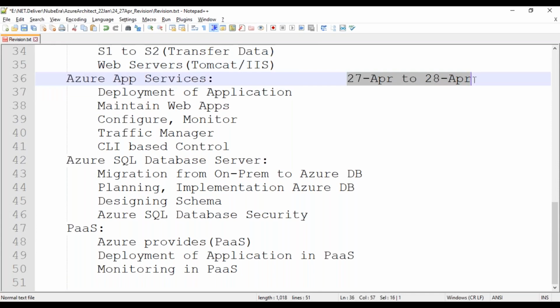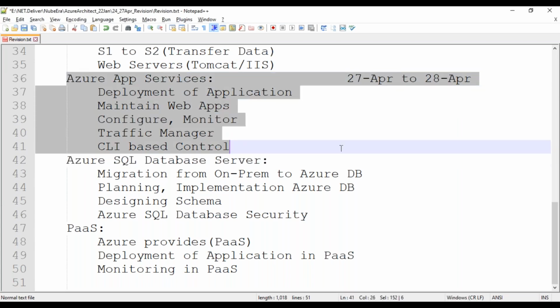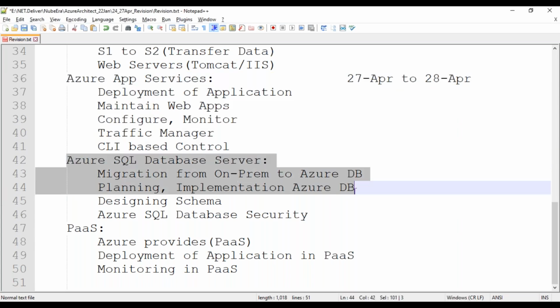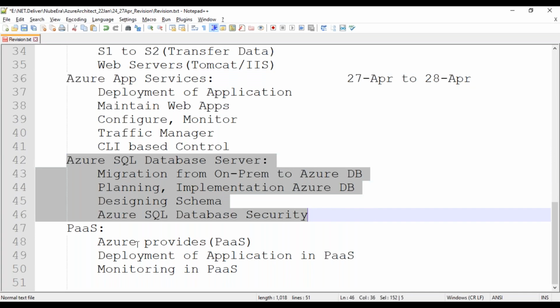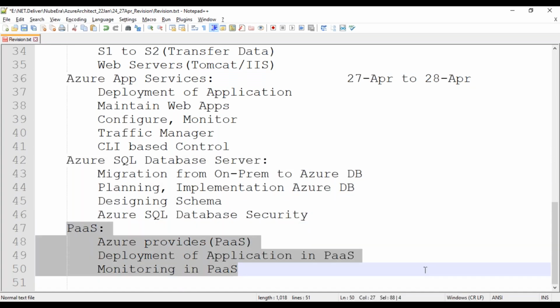Within 2 days, I will try to finish this. What I am planning right now is to divide this based on the week. The whole week I will focus on these three chapters. This one I will take 2 days, this one will take 1 or 2 days, and this one will take 1 day, like that. So we will finish the whole thing within 5 days.